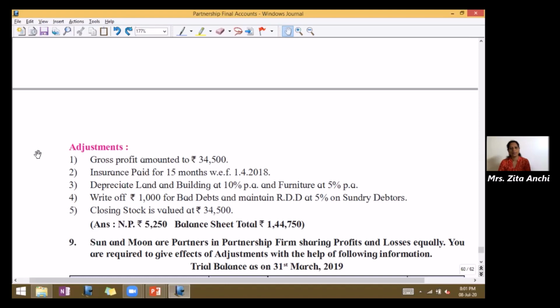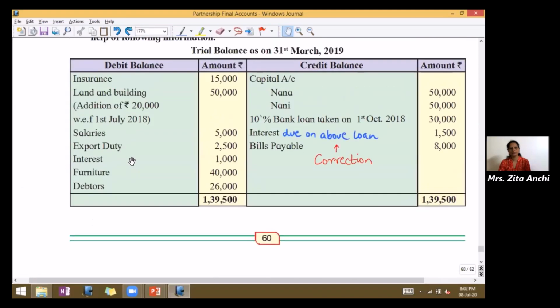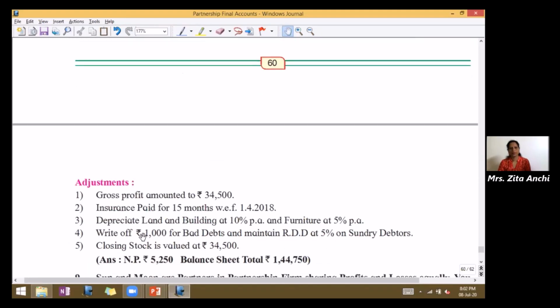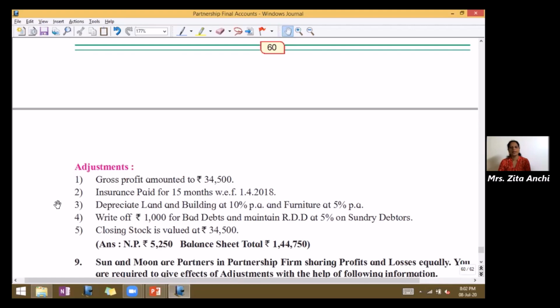Second, insurance paid for 15 months with effect from 1st April 2018. So mark insurance in the trial balance. Third adjustment, depreciate land and building at 10% per annum and furniture at 5% per annum.